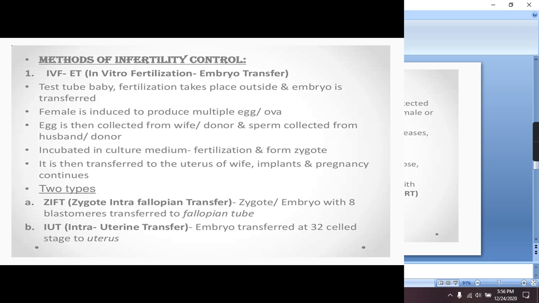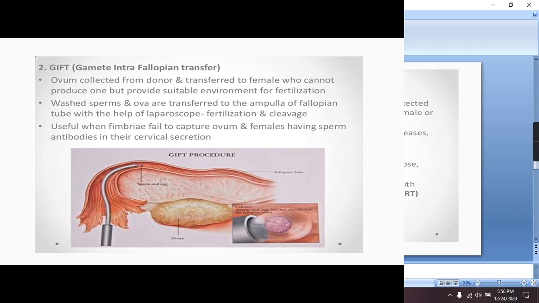It is of two types. One is ZIFT, that is zygote intrafallopian transfer. In this case, the embryo with up to eight blastomeres is transferred to the fallopian tube. That's why the process is known as zygote intrafallopian transfer, meaning the zygote is transferred to the fallopian tubes of the female. The second one is IUT, that is intrauterine transfer. In this, the embryo is transferred to the uterus, but at the 32-celled stage.